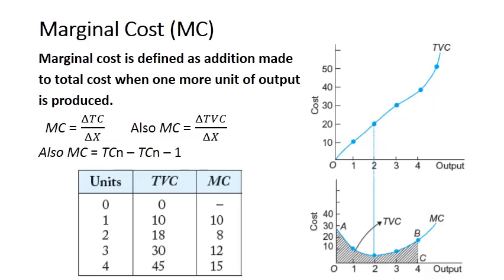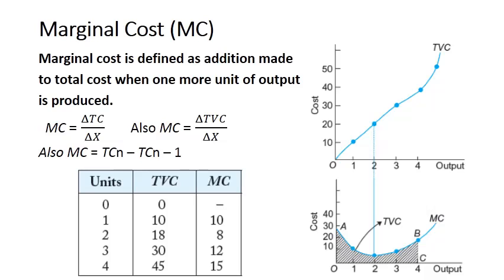So for the second unit, there is an increase in total cost from 10 to 18. There is an increase of 8. So the change in total cost is 18 minus 10 when we produce one more unit of output, from 1 to 2. So the change is 8, then marginal cost is 8. For the third unit, total variable cost changes from 18 to 30, so the marginal cost is 12, 30 minus 18. And for the fourth unit, marginal cost is 45 minus 30, that is 15.